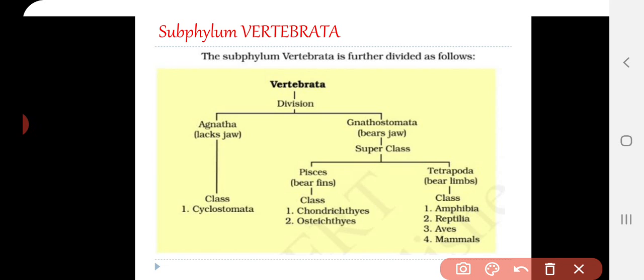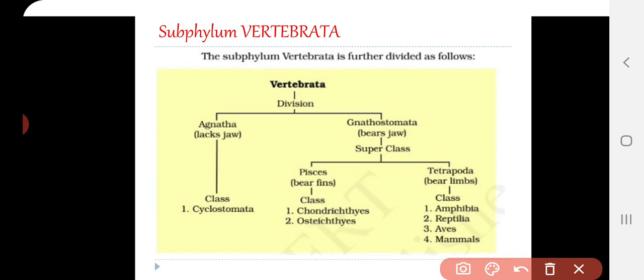Superclass Pisces use fins for locomotion, while Tetrapoda, the name itself says four-legged, isn't it? So they bear limbs for locomotion, and these four limbs may be reduced or completely well developed, so it differs from group to group. Superclass Pisces is further classified into two classes, Chondrichthyes and Osteichthyes, based upon what the endoskeleton is made up of.